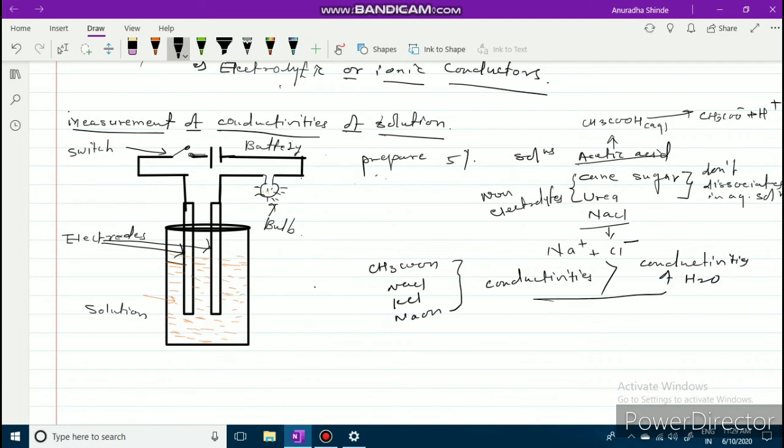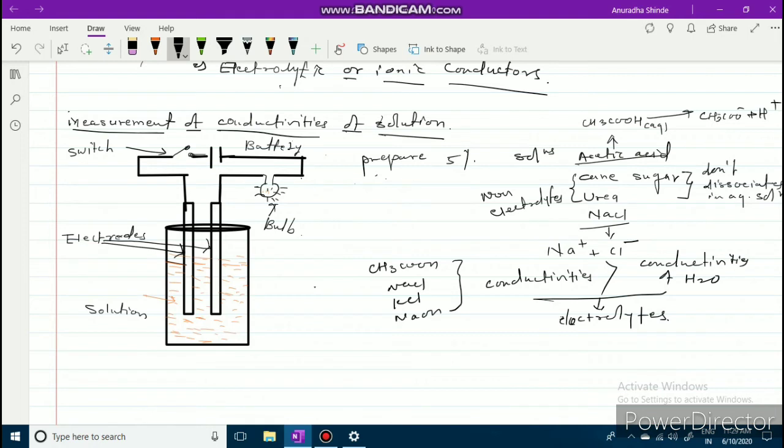So these are called conductors, and these are considered as electrolytes.